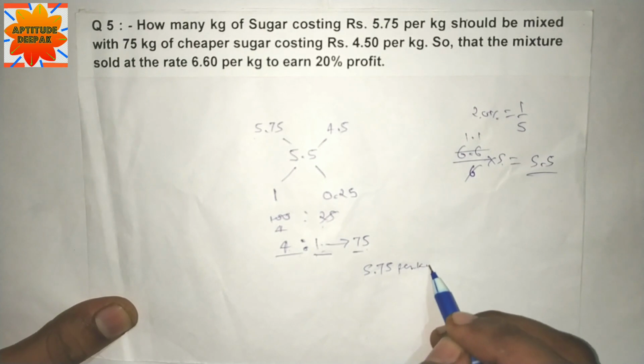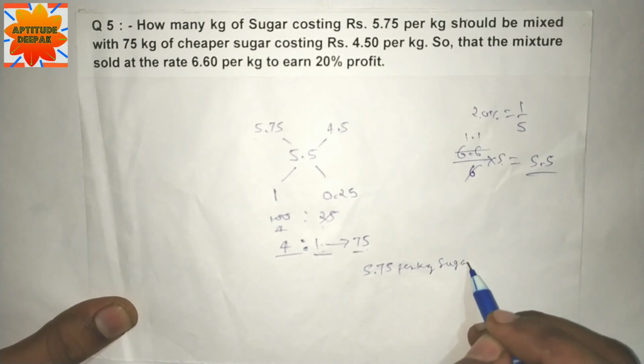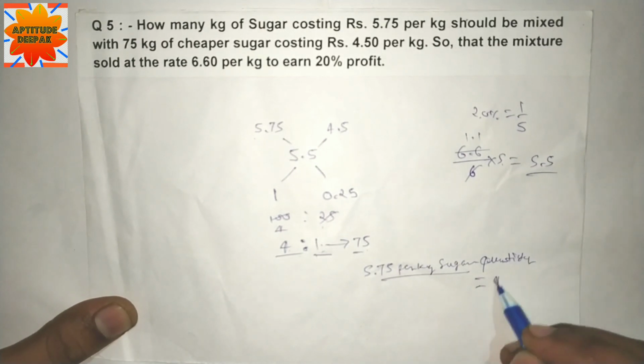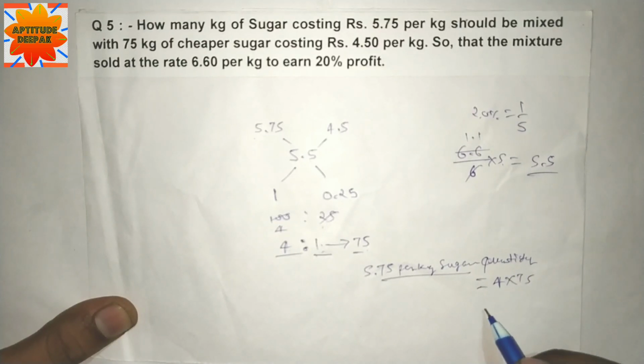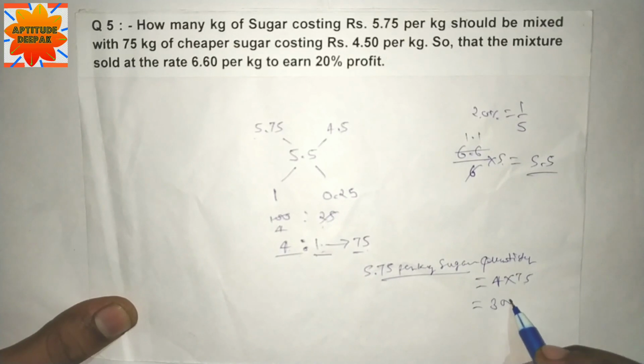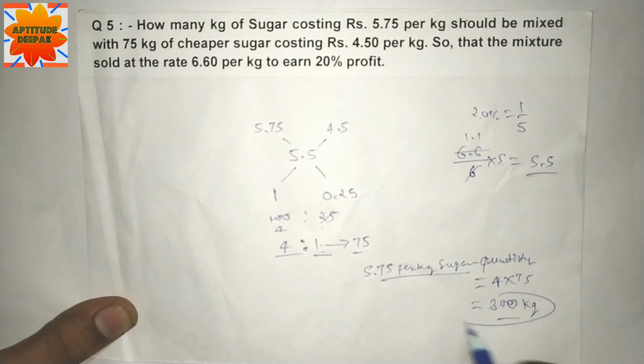5.75 per kg sugar quantity is equal to 4 multiply 75, multiply by 4, 300 kg is the answer.